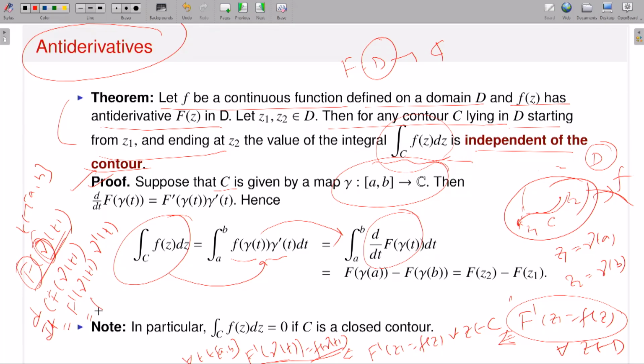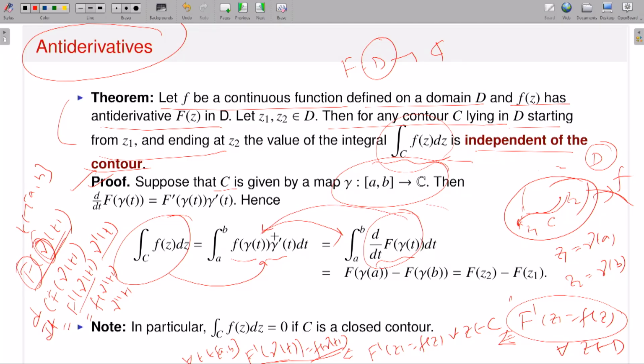So capital F prime of gamma t is exactly equal to small f of gamma t, and therefore d/dt of F of gamma t is small f of gamma t times gamma prime t.